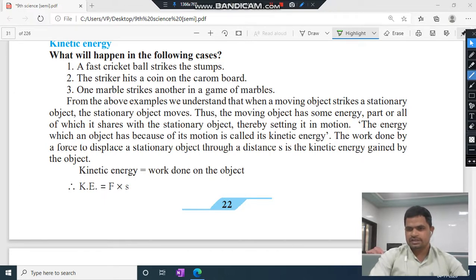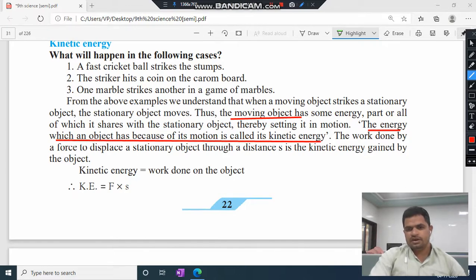So students, this is the definition of kinetic energy. What is the definition? I underlined it. Look at here. The moving object has some energy. I am repeating it: the energy which an object has because of its motion is called kinetic energy.